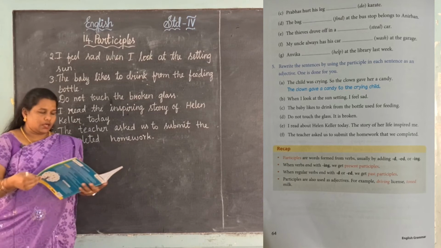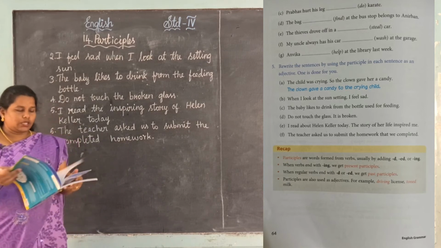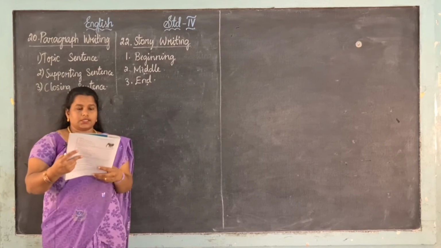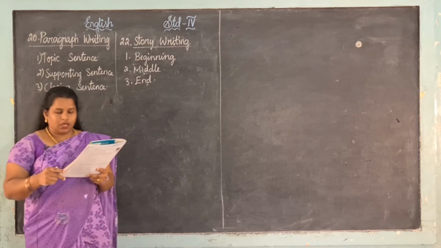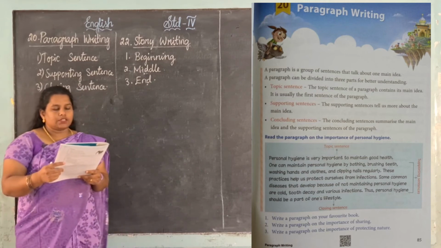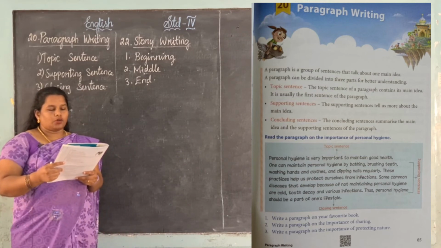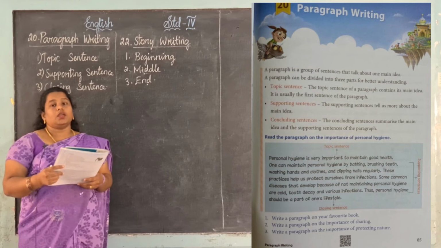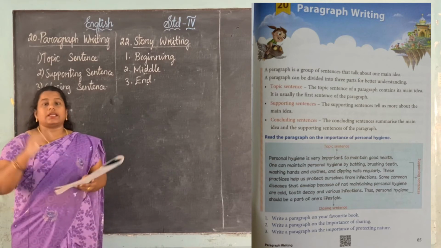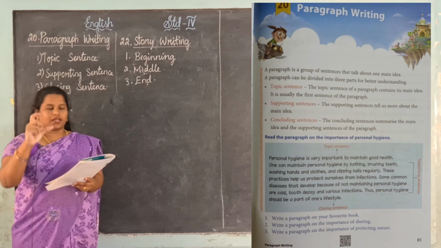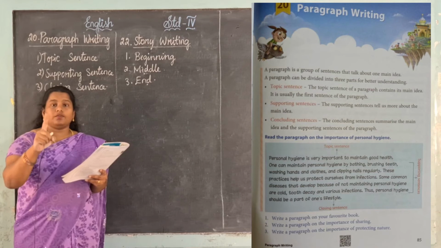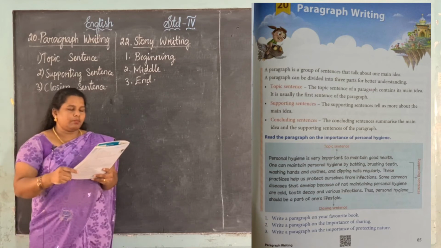Okay, then now let me move to the next chapter in your grammar book, paragraph writing, on page number 85. Okay, see, a paragraph is a group of sentences that talk about one main idea. Okay, it is a paragraph. Paragraph means it is a group of sentences. நிறைய sentence சேர்ந்தது தான் ஒரு paragraph. Okay, and it talks about one main idea. ஏதாவது ஒரு விஷயம் பத்தி பேசுறது தான் paragraph.